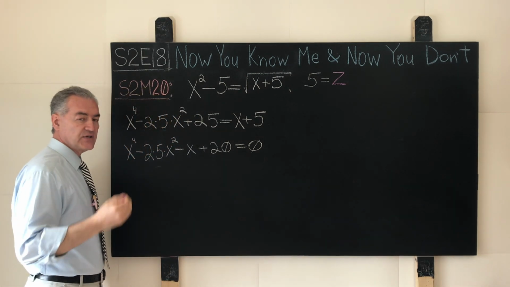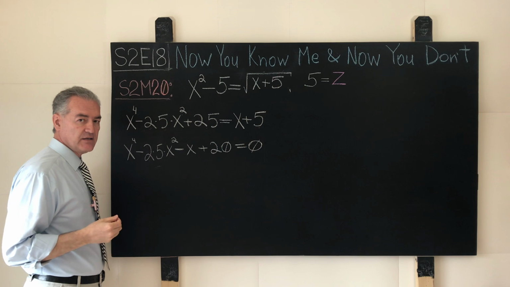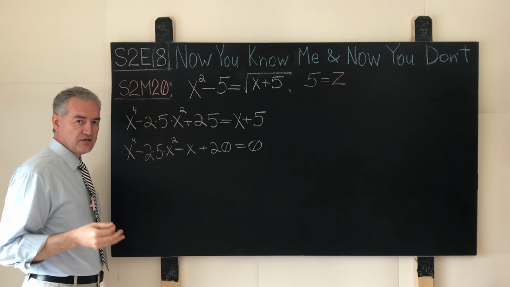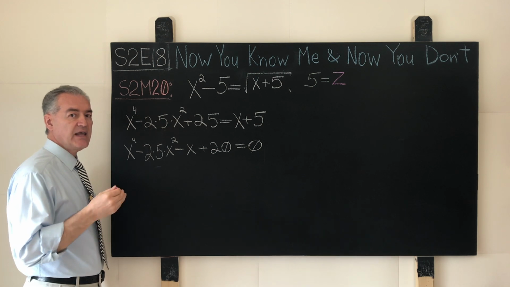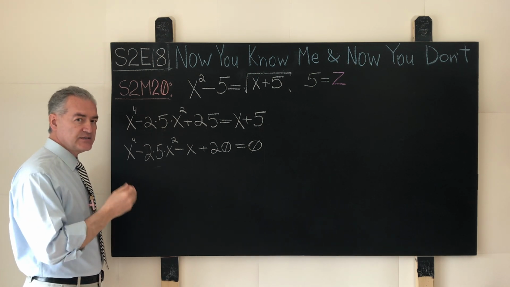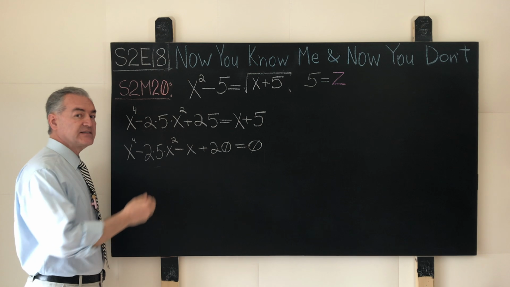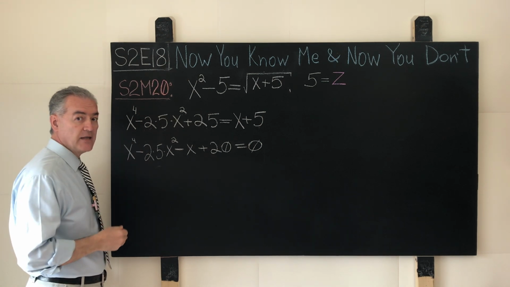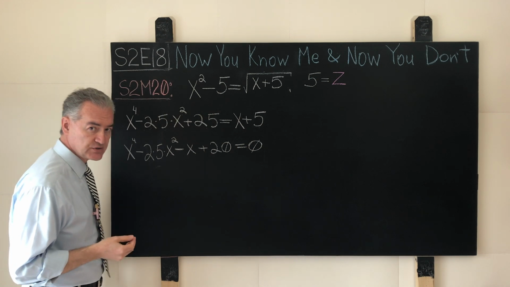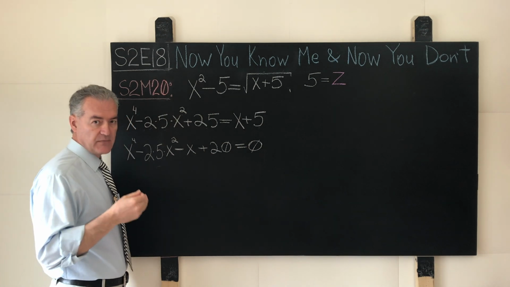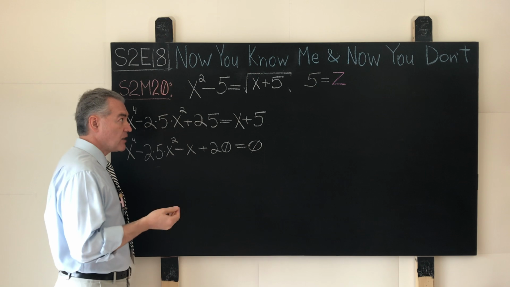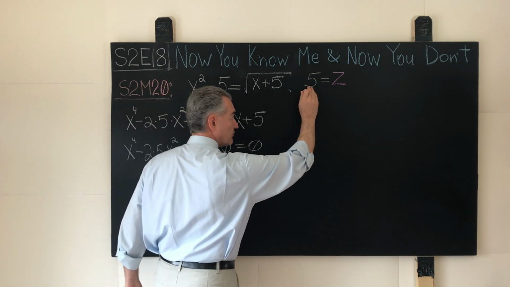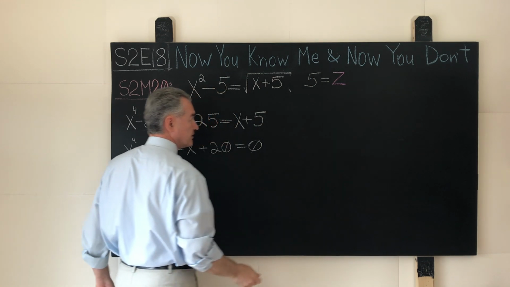And that is fundamentally the idea that we were trying to elicit from you. This is the idea that you were expected to generate. And at the same time, this is the idea that explains the title of this episode. Now you know me, and now you don't. In other words, here thinking like a mathematician, now you know me, number 5, now you don't. Now the 5 becomes an unknown z.